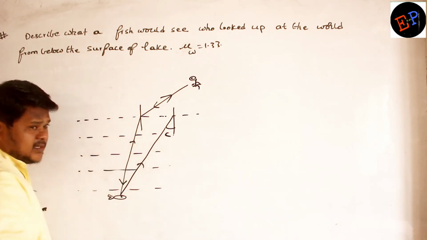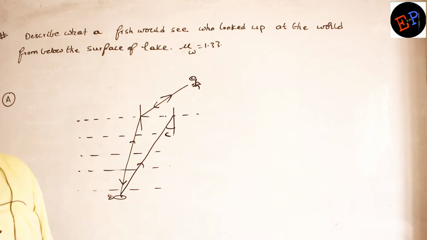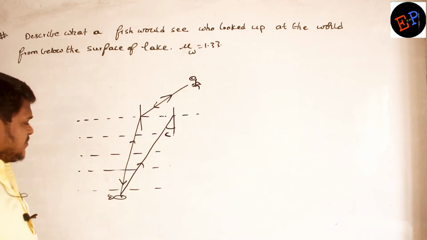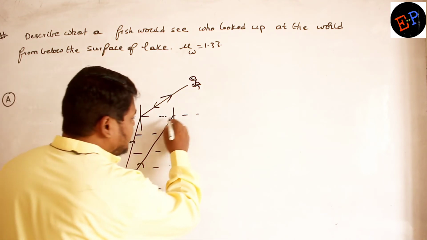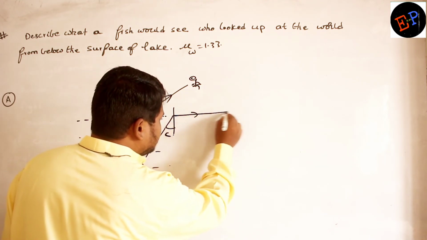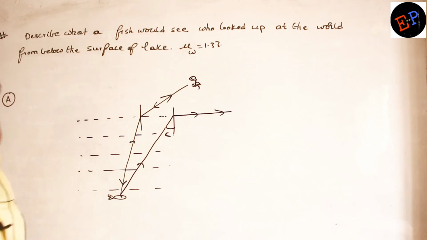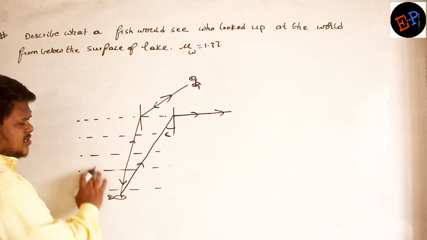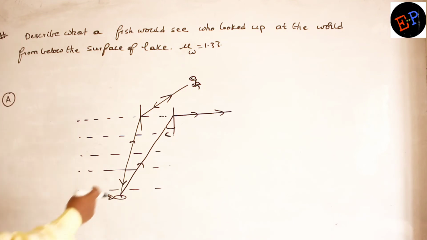If this is the critical angle, there is nothing in writing or listening; everything is in understanding. Okay, see now. If this is the critical angle, then what will happen? Light will graze along the surface. Okay. Now, so therefore, on this direction also the same condition will happen, no? Not only on this direction, on this direction also the same condition will happen.